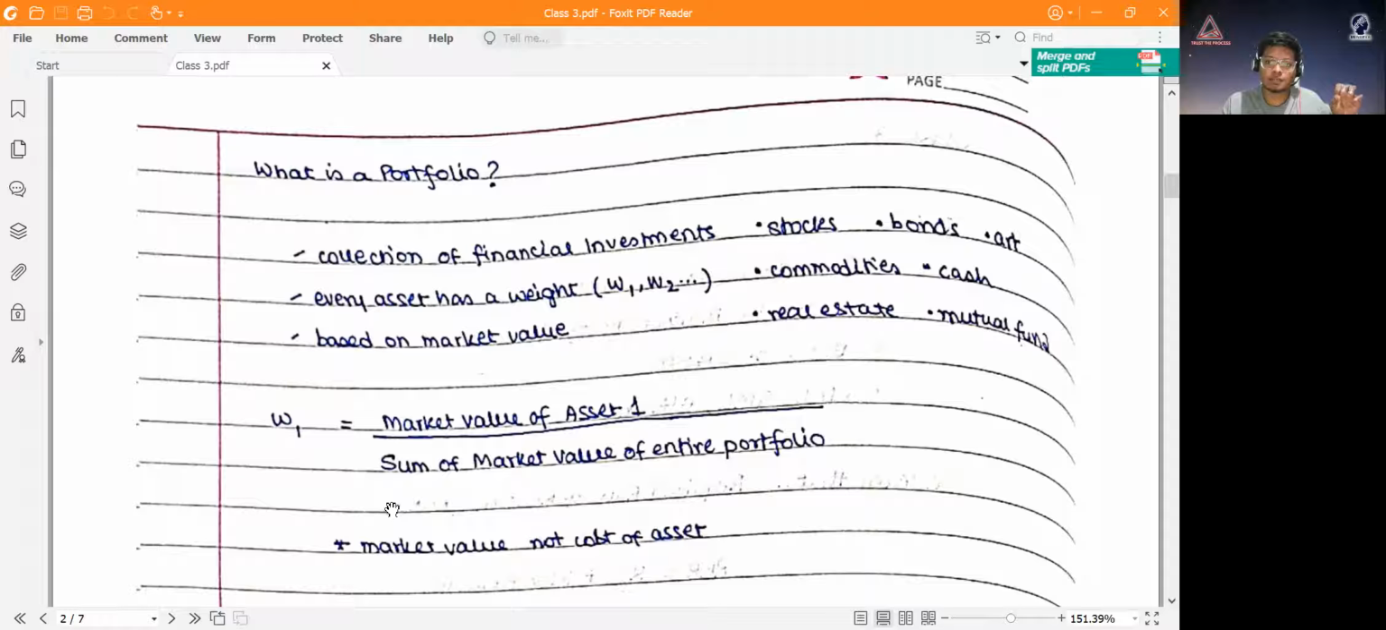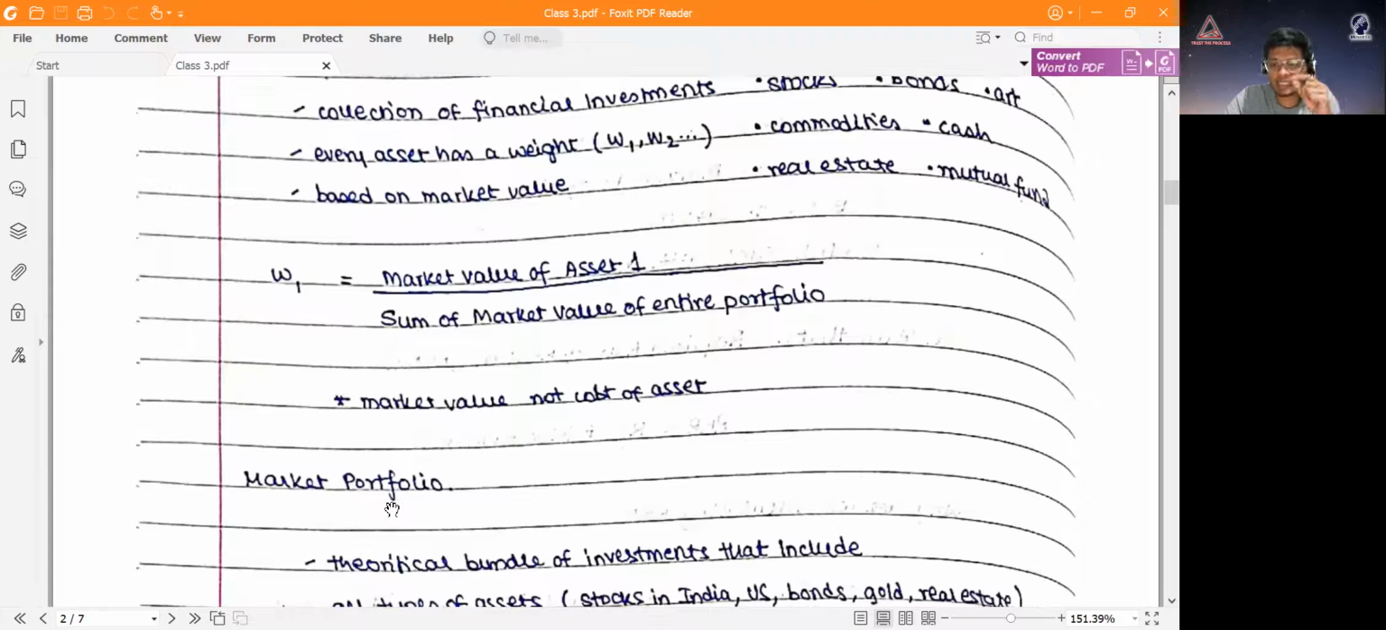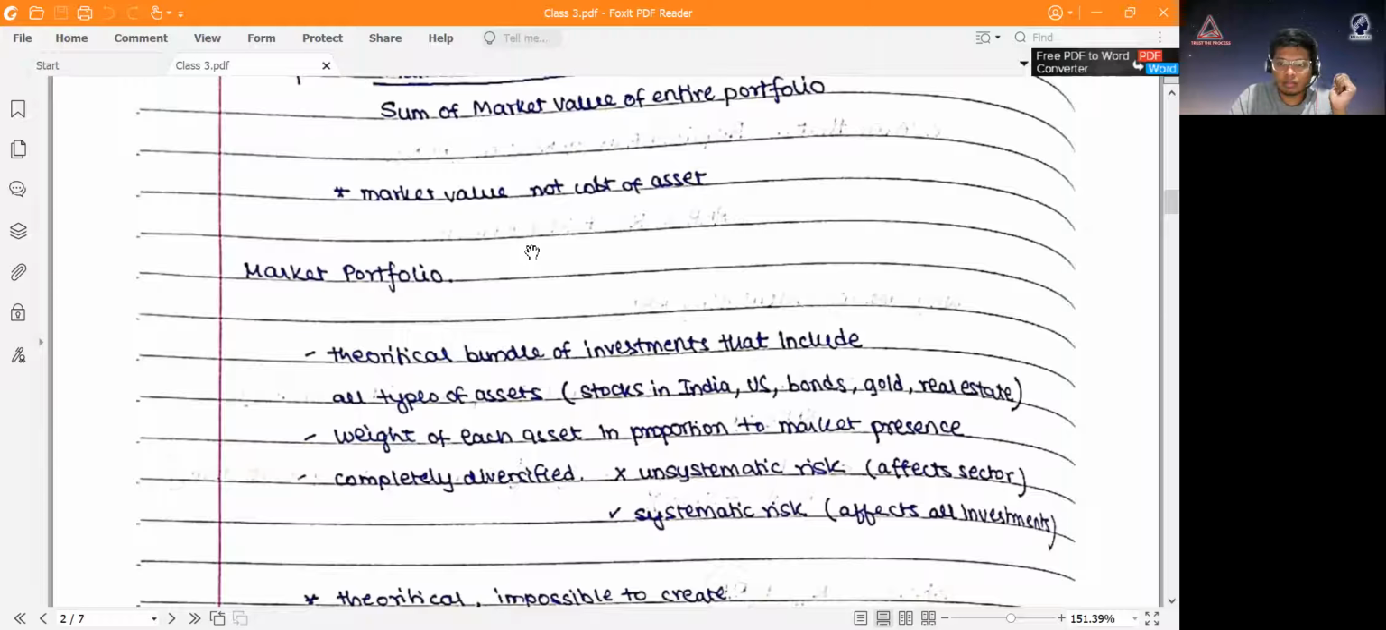not 40 lakhs. Similarly, if I bought shares of Reliance, let's say 10 years ago, I don't need to calculate it at that cost. I need to calculate the value of Reliance's share today. So the market value of that share divided by the sum of market value of the entire portfolio will give you the weight of that asset in that portfolio. Now, if you add all the weights up, that will total to 1, because market value of asset 1 plus 2 and so on, everything should add up to 1. Now, what the CAPM model says is that there's a market portfolio.